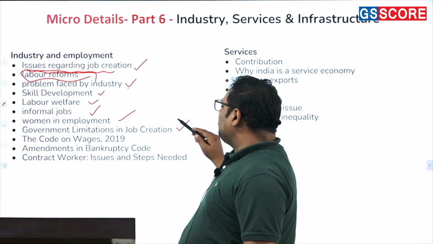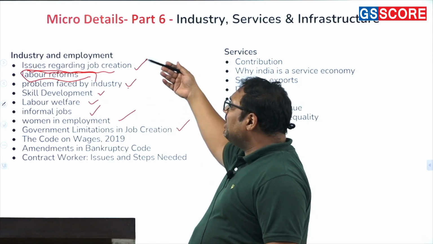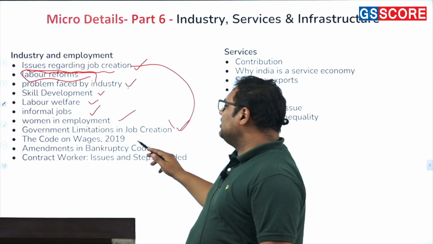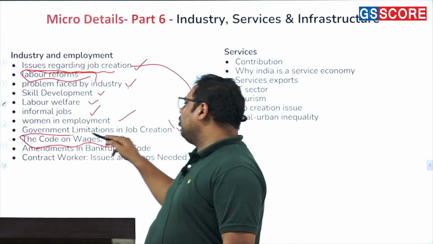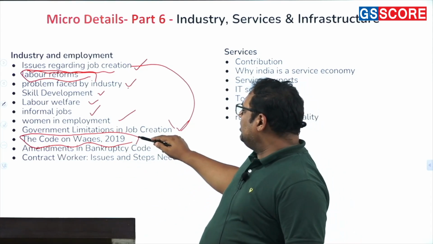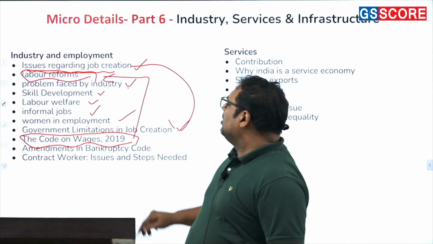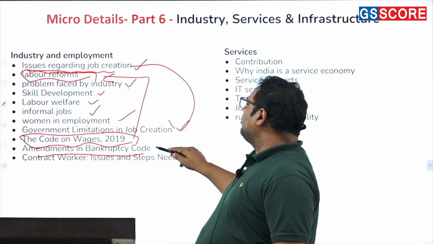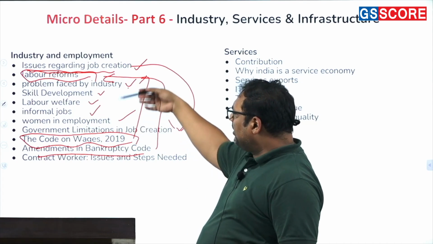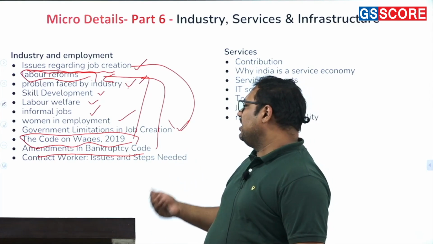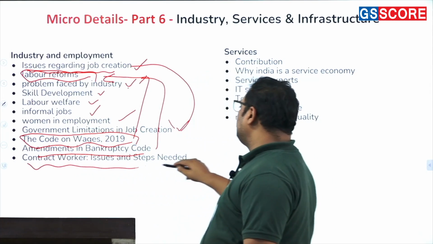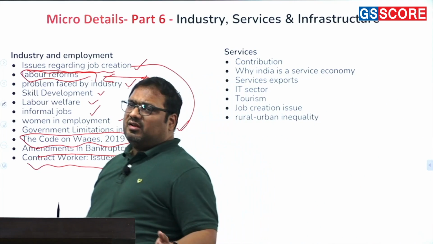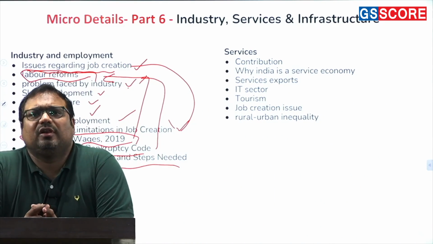Then government limitations in job creation. So the dependence on industry and its role in job creation. These two are interrelated. Then the code on wages and the other 4 labor codes. This actually is a topic in the labor reforms. Likewise, amendment in the bankruptcy code. This is also a topic in the labor reform. Some of the topics we have expanded a bit to give you an idea here. Then contract worker issues. These are also there. So in industry, these are certain recent issues related to labor.